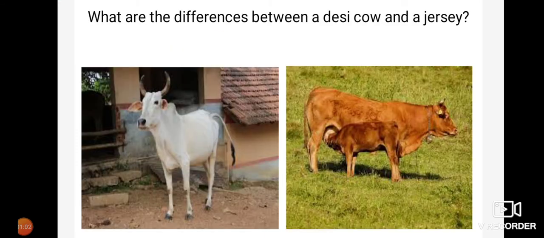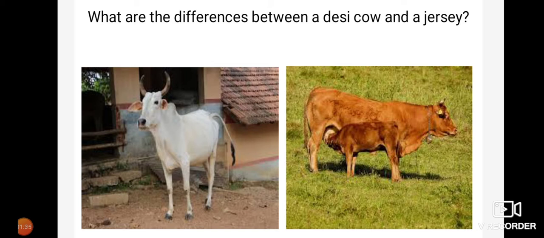We shall move to the next example. What are the differences between a Desi cow and a Jersey cow? You can easily identify that both of them belong to the same species. You can easily tell which is a Desi cow and which is a Jersey cow. The body structure of a Jersey cow is slightly different from that of a Desi cow. Does a Desi cow look like a Jersey cow? You will say no. Do all Desi cows look alike? No. You will see a number of variations even in the same species.